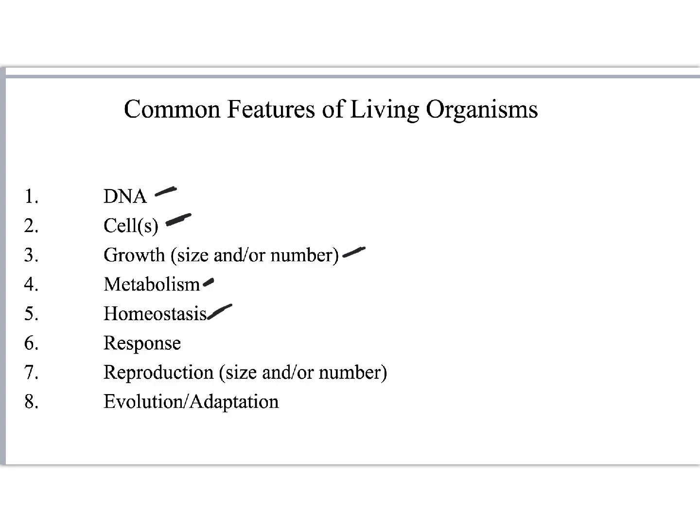They must be able to regulate their internal environment. That's called homeostasis. They have to be able to respond to their environment, swim away if it's a bad chemical or too much light, and swim towards if they find food. They must reproduce, either in size or in number. And they must be able to both evolve and adapt.